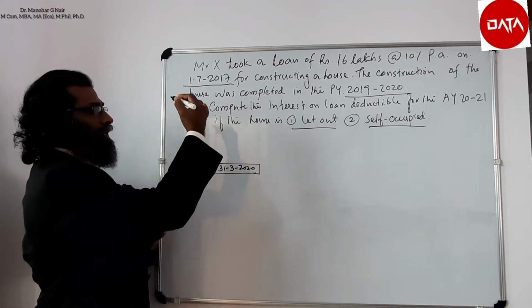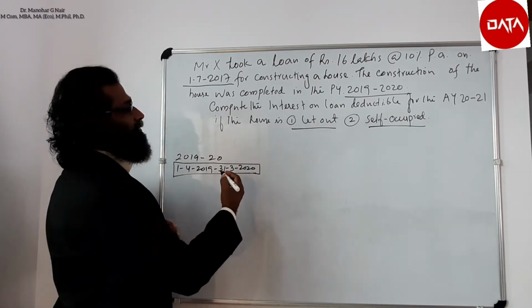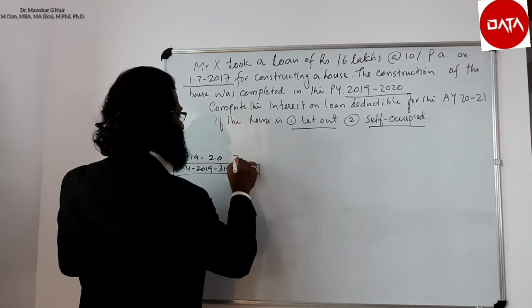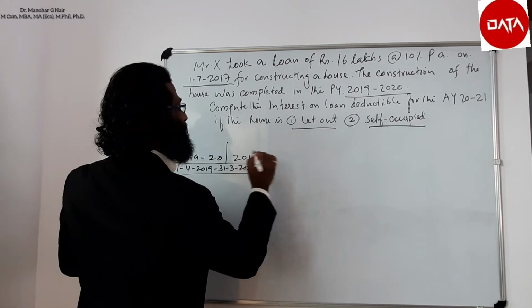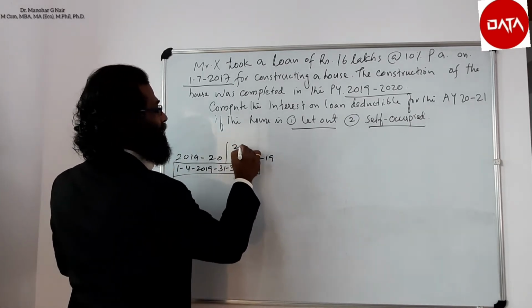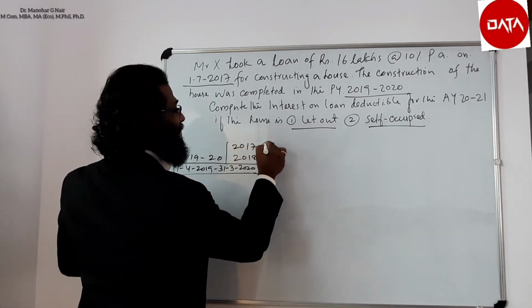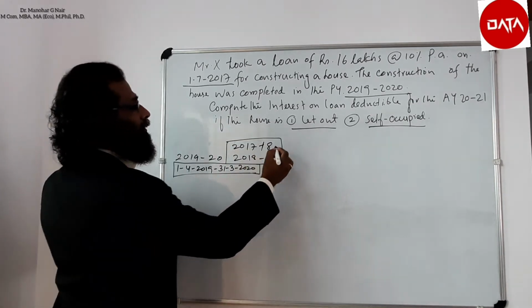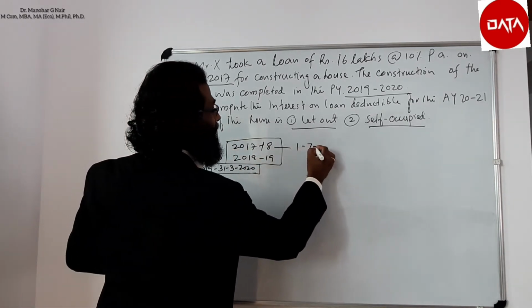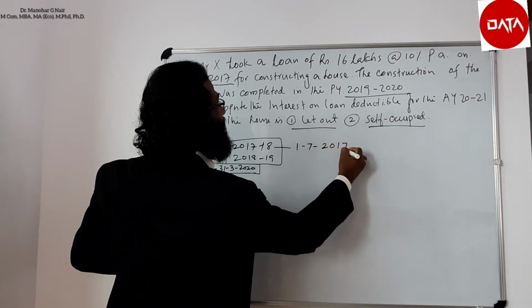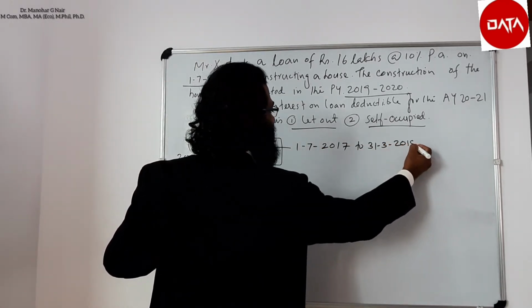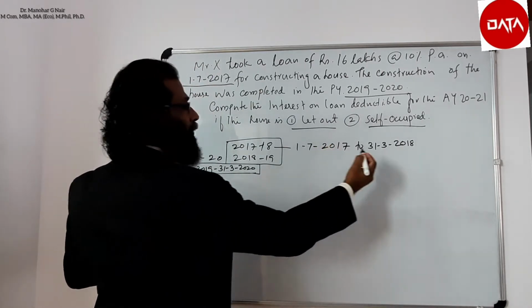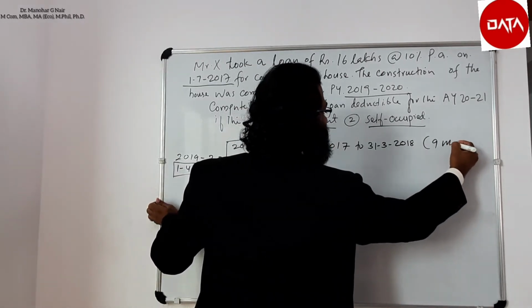So prior to the completion of construction, that is 2018-19 and 2017-18 in this case. The loan taken on 1/7/2017 to 31st March 2018, so it will be 9 months.